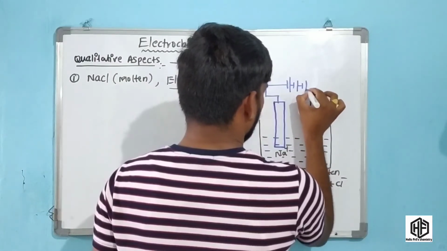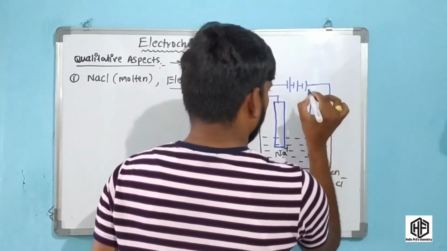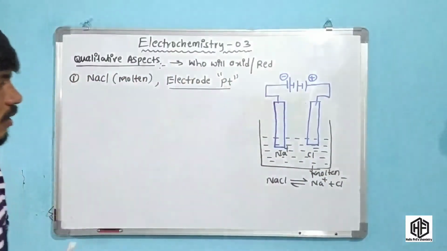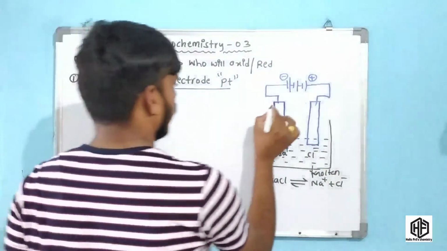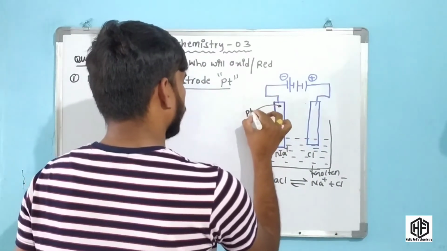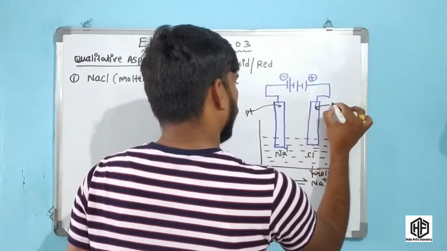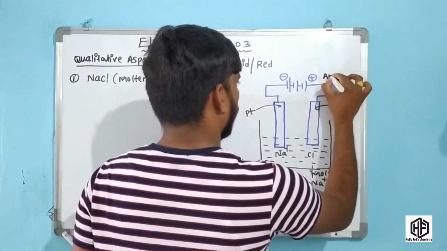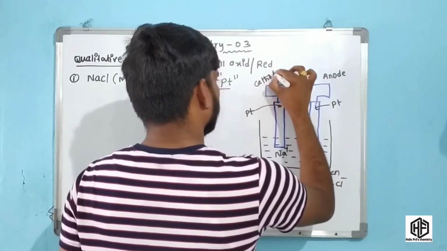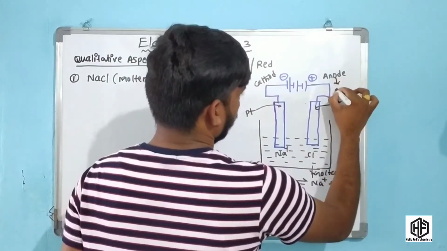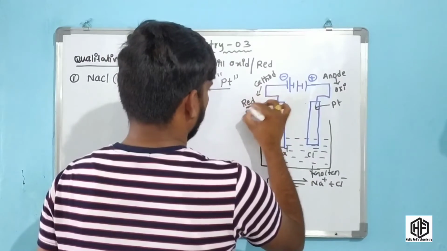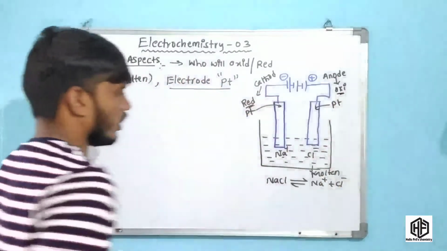This is the cell representation, with two platinum electrodes. This one is the anode and this one is the cathode. Friends, oxidation takes place at the anode and reduction takes place at the cathode. These two are the important aspects.